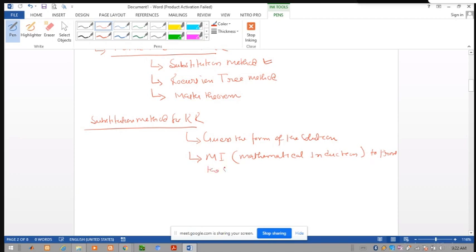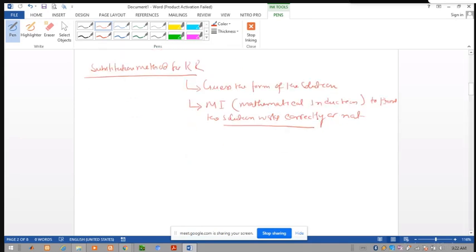Prove whether the solution works or not. So here we guess the form of solution, and then we use mathematical induction to prove the correctness of the solution, means whether the solution is correct or not. So let us consider an example and solve it through the guess method or substitution method.